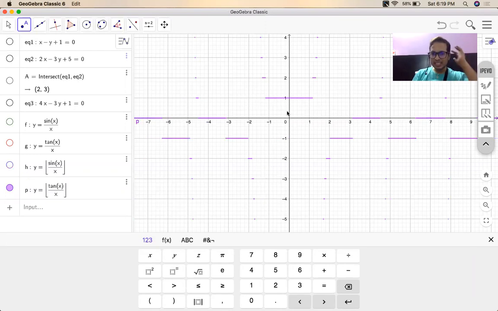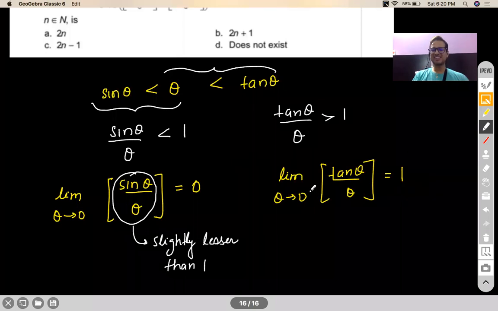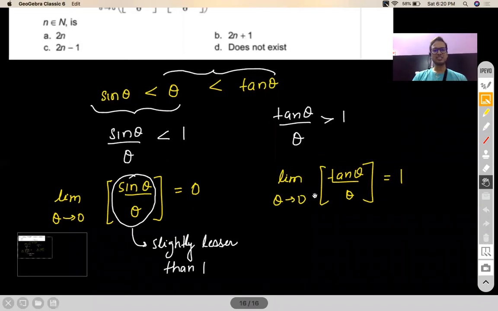Okay, now see, tan x by x GIF. Do you see before 0 and after 0, it is stagnant at 1. Okay, so this will be 1. Now you've got the point, those people who were asking questions. Okay, now coming to the question, we have not yet solved the question. We have just done the basics, but this basic was very important.